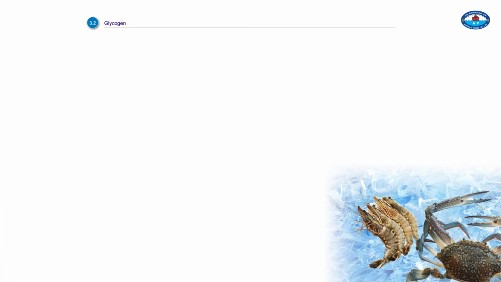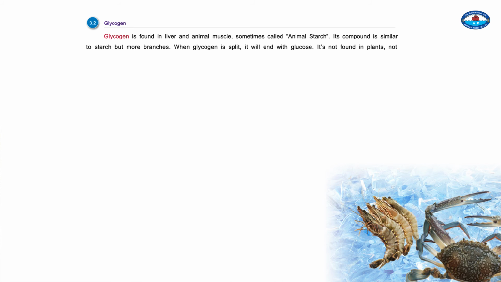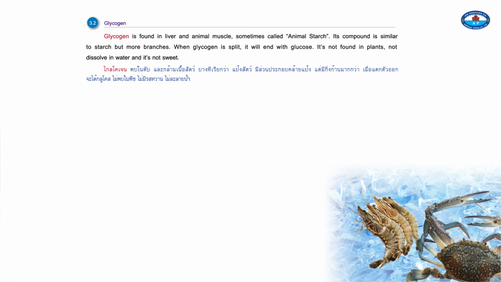3.2. Glycogen. Glycogen is found in liver and animal muscle, sometimes called animal starch. Its compound is similar to starch but has more branches. When glycogen is split, it will end as glucose. It's not found in plants, doesn't dissolve in water, and it's not sweet.